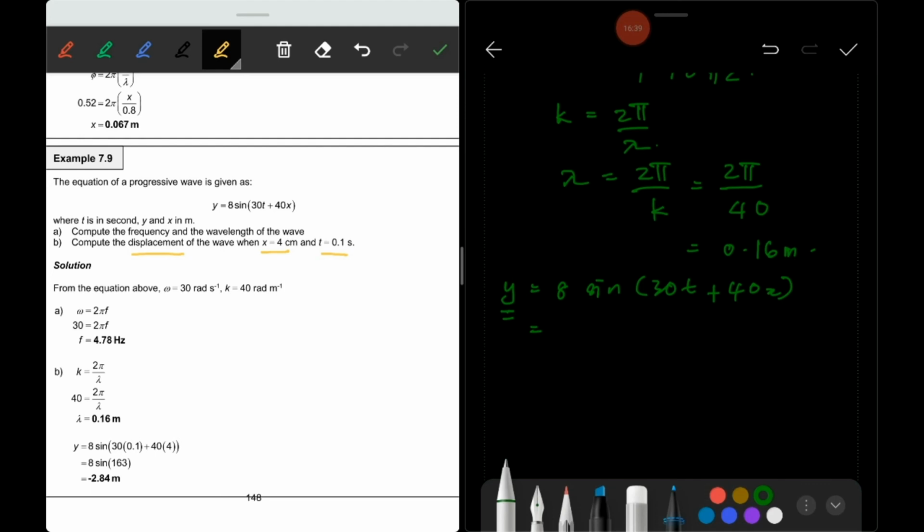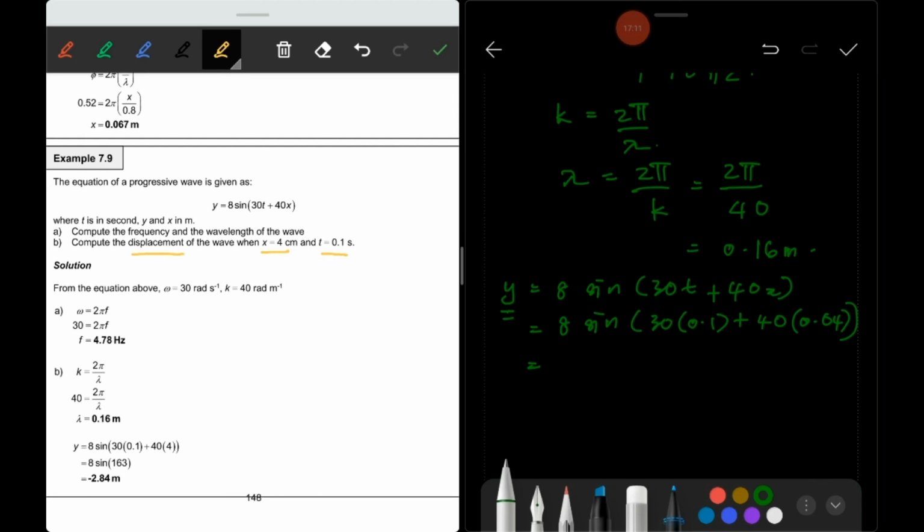Just substitute the value of x with 4 cm, converted to meters, and t with 0.1. So 8 sine of 30 times 0.1 plus 40 times 0.04. Don't forget to change the mode of your calculator from degree to radian.